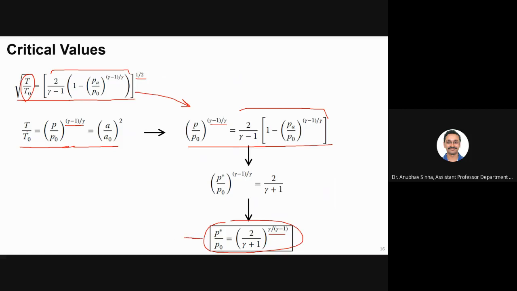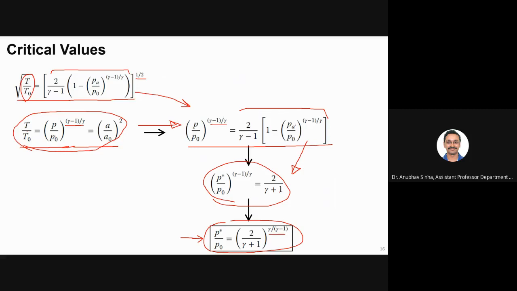So this is one important relation for critical pressure. Again, I suggest that you give it a try. If you are not able to derive it, I will help you in the next class. You just need to take these two relations, substitute here, and then if you simplify with some rearrangement, you should be able to obtain this.